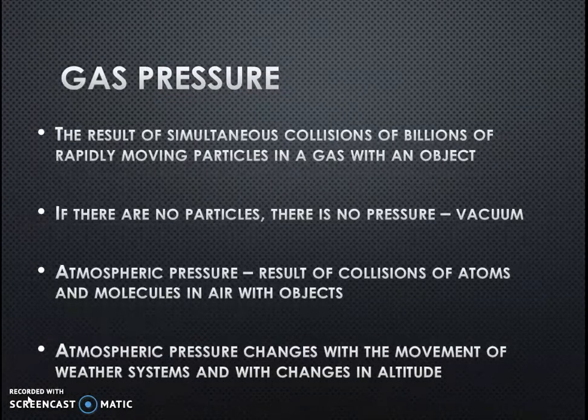In weather systems, when you have a high pressure system, that's when you have the nicer weather and clear days. When it's stormy weather, that's a low pressure system. Also, as you go higher in altitude, since there's less gas above you being pulled down, then you have less atmospheric pressure. And as you go down in altitude, or go even below sea level, like in Death Valley, where there's more gas particles above pushing down on you, then you have a greater amount of atmospheric pressure.